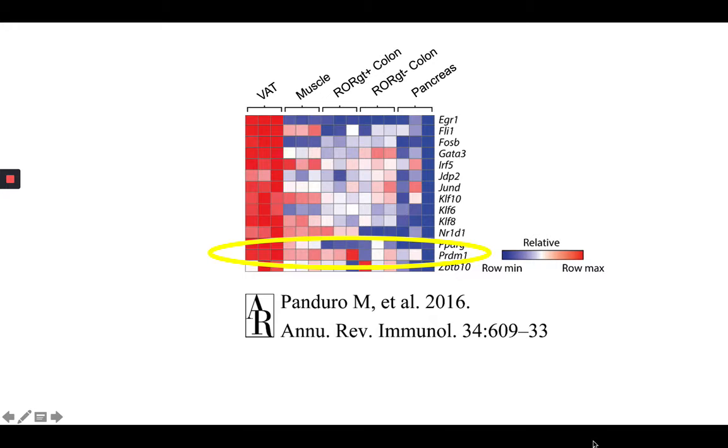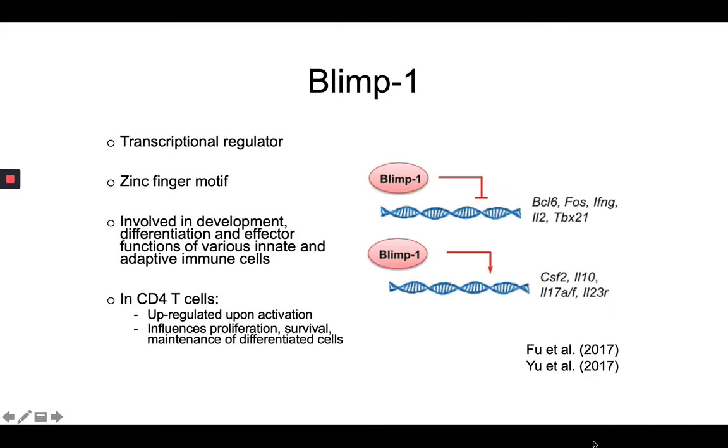And the reason that PRDM1 caught our attention is because BLIMP1 is known to interact with ID proteins, and our lab has previously established a role for ID2 in adipose Treg maintenance and survival. So what is BLIMP1?